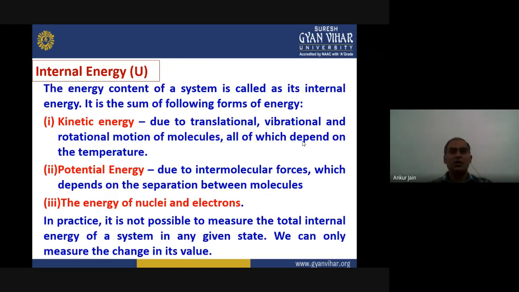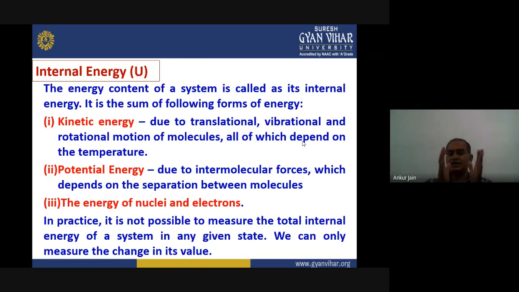And on what factor is it depending? It depends on the separation between two molecules, or the intermolecular distance of the gas, right? So this is the potential energy. And the third form of energy is the energy of nuclei and electrons in that particular molecule, right?